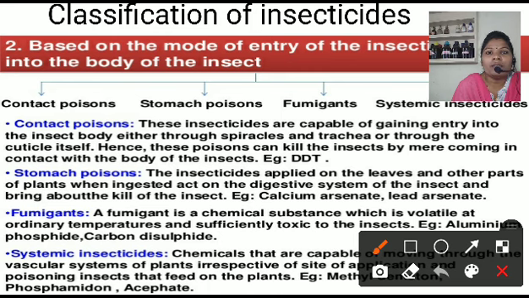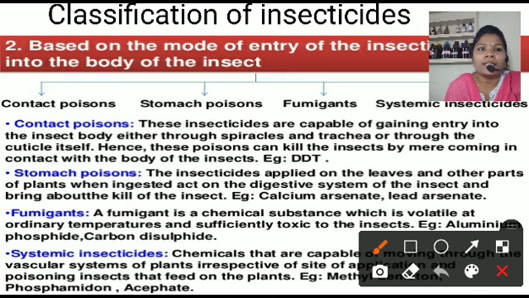Okay, let me learn the first, contact poison. What is the contact poison? These insecticides are capable of gaining entry to the insect body. That means whenever we directly apply that poison to the pest, it goes into the inner part of the body of the pest through spiracles or trachea or through the cuticle itself. Hence this poison can kill the insect by mere contact with the body of the insect. The example is DDT.